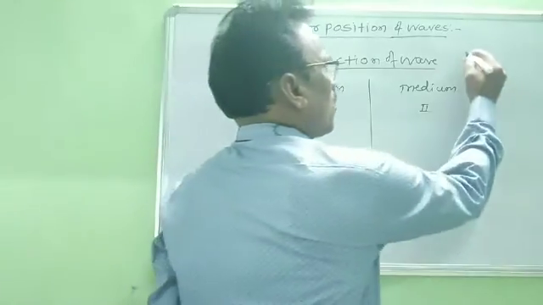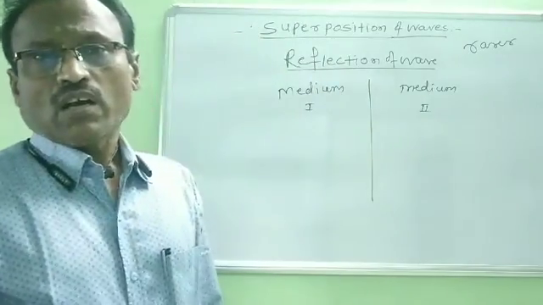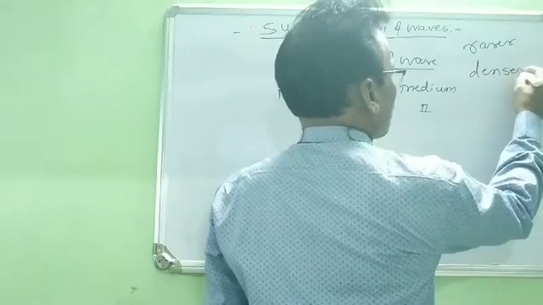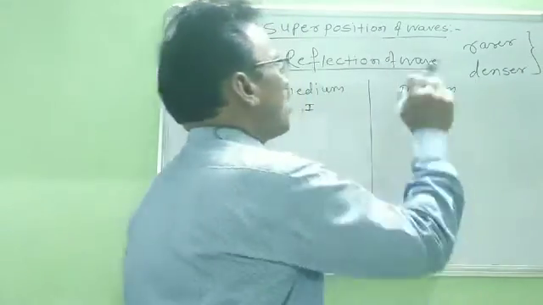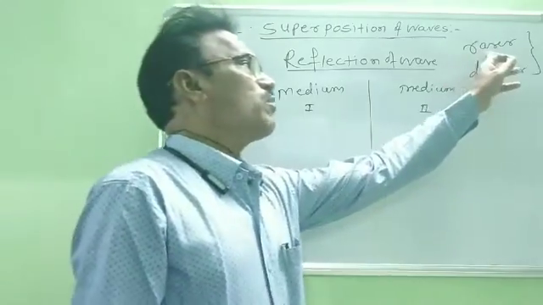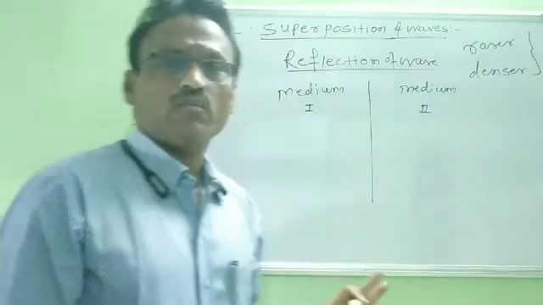One medium is known as a rarer medium, and the other medium is known as a denser medium. Therefore, while we consider reflection of any wave, one medium is a rarer medium and the other is a denser medium.